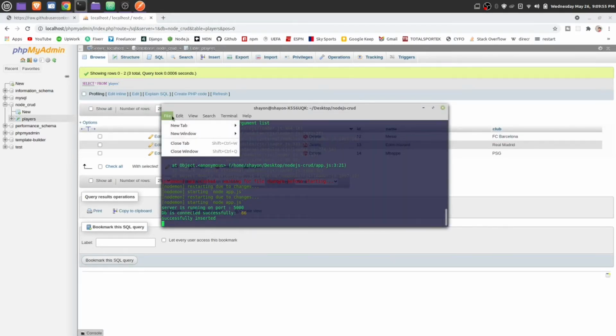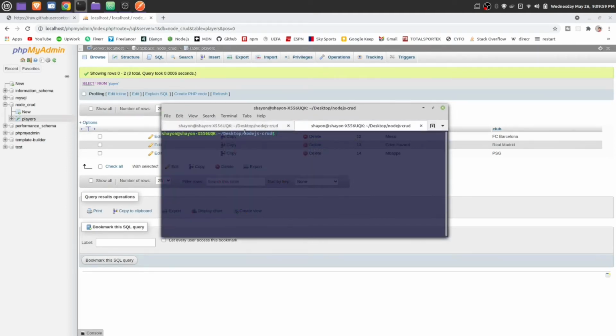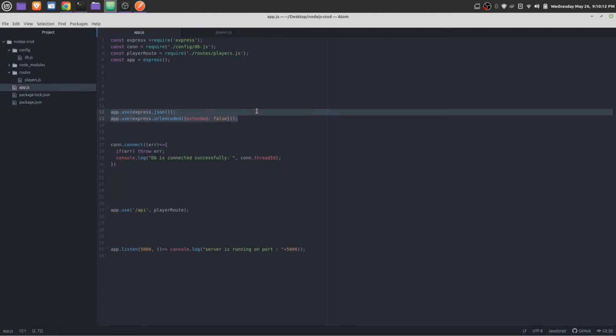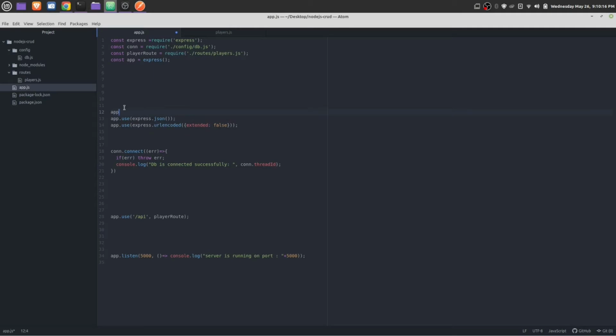Create a new tab. Okay, npm install ejs. Once you have installed EJS, you need to set up EJS in app.js. Below this, actually above this, we have to set app.set. Make sure the spelling is same as mine.